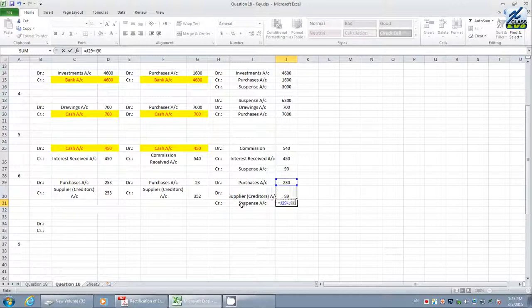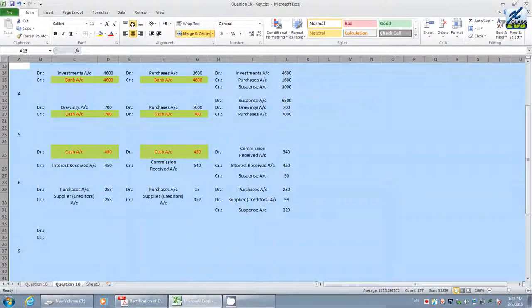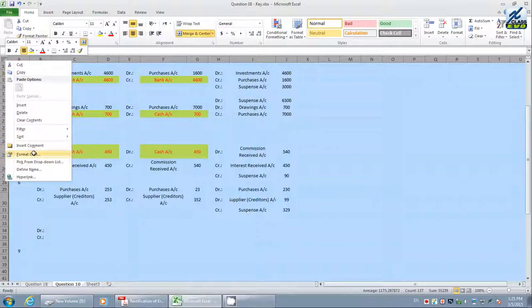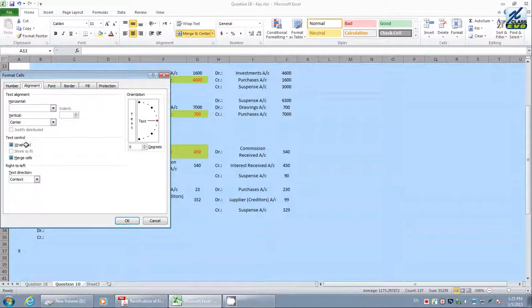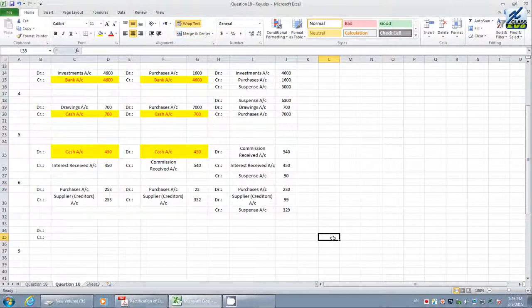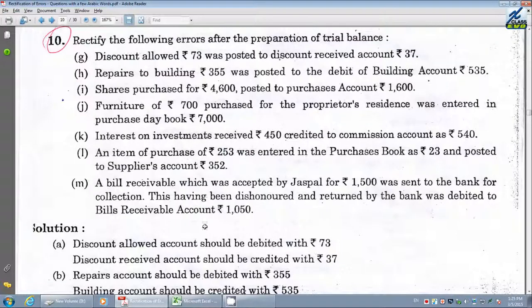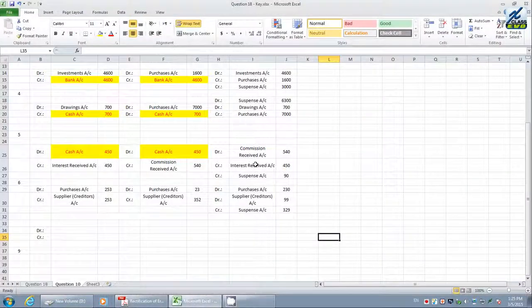I repeat again. This is an important question. Let us understand very neatly and clearly. To make you understand once again, the question is about an item of purchases for 253. We purchased. What do you have to do? Purchases account on the debit side. There was no money paid. Therefore, the suppliers account or creditors account has to be credited with the same value.